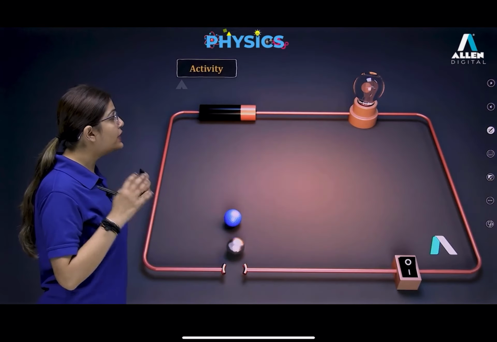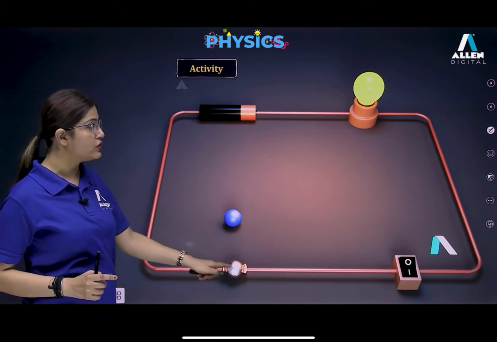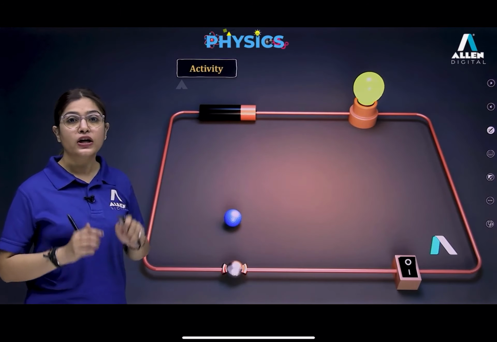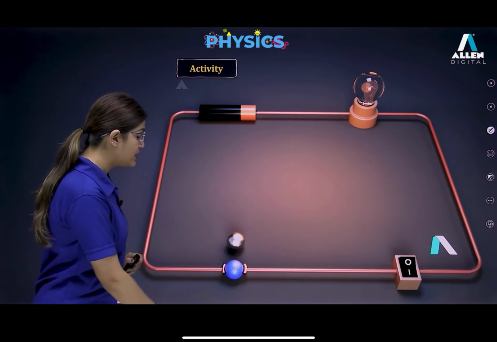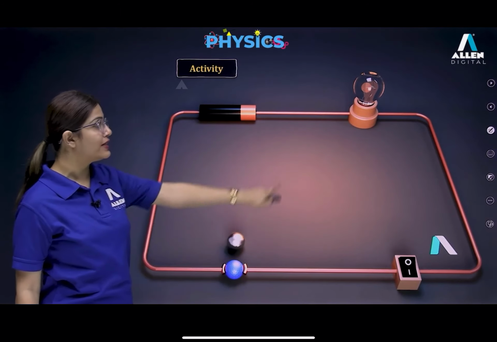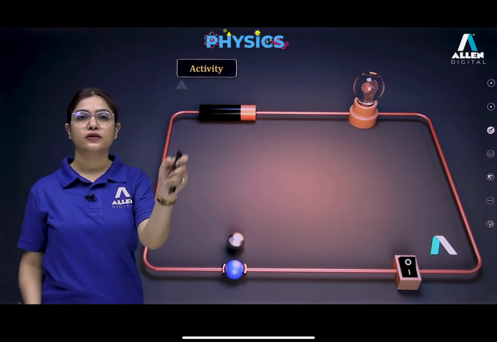So let's see what is going to happen. We will connect it. The bulb glows, so that means it's a conducting substance. Exactly. Now we will replace it and place the insulating ball here. Look, the bulb doesn't glow.